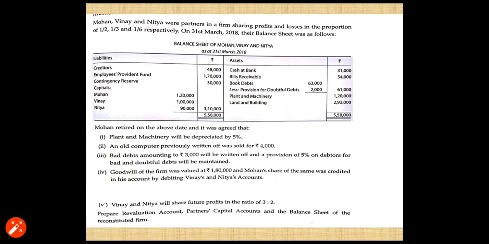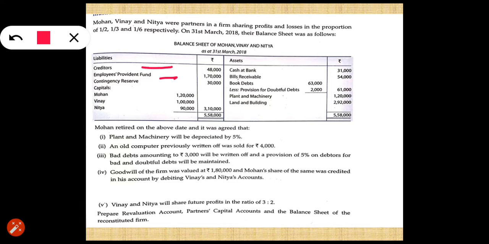Mohan, Vinay and Nitya were partners in a firm sharing profit and loss in the proportion of 1/2, 1/3 and 1/6 respectively. On 31st March 2018, their balance sheet was as follows. Creditors 48,000, Employees Provident Fund 1,70,000, Contingency Reserve 30,000, and the capital of the partners, that is Mohan 1,20,000, Vinay